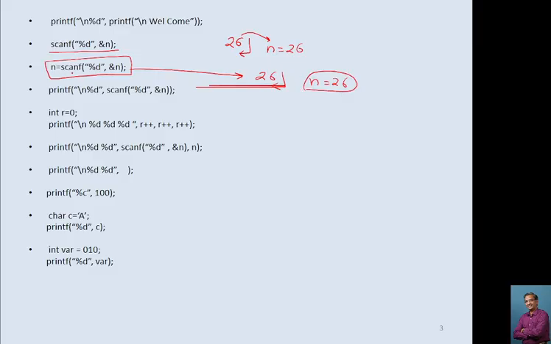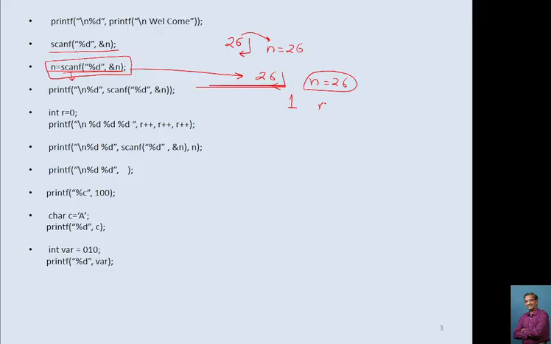Afterwards, this scanf statement returns one number, that is 1, which indicates how many proper values we have taken from the keyboard. The scanf statement always returns how many values were properly taken from the keyboard, and this returns 1 because this scanf statement has taken one value from the keyboard.